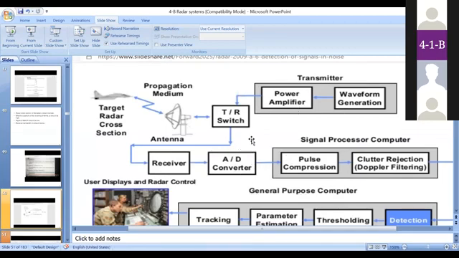So this is a block diagram: a transmitter, receiver, and processing unit. Individually, you have an idea about these blocks because you are final year students. You have an idea about the power amplifier, waveform generation, receiver, A to D converter, D to A converter, and clutter rejection. Here T/R is the transmit or receive switch, which is nothing but a duplexer. Whenever it acts as a transmitter, the antenna acts as a transmitting antenna, and whenever it acts as a receiver, the antenna acts as a receiving antenna. This switching mechanism is there because it is a duplexer.